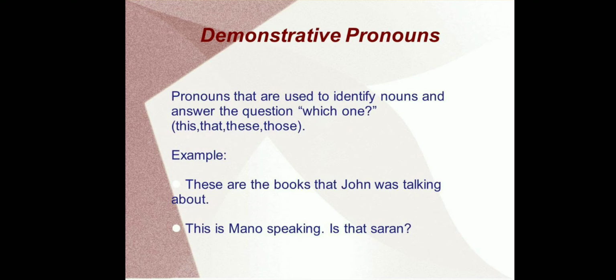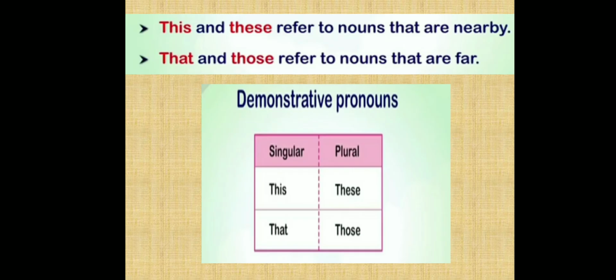Next, second example: This is Mano speaking. Who is speaking? This is Mano speaking. Is that Saran? So over here the demonstrative pronoun words these, this, that are used to identify nouns and answer the question which one. Hope you're clear. Children, let's see more about the demonstrative pronoun words.